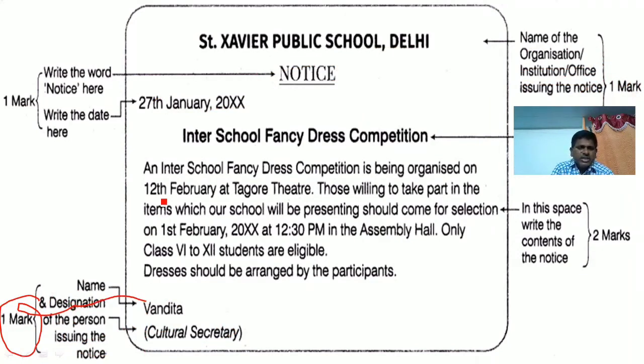Let us go and see here. This is with the 2 marks. What is this? In this space, write the contents of the notice. What you have to write? Content, matter, body of the notice. How many marks are allotted for the body of the notice? 2 marks. Those 2 marks depend on so many things like accuracy in English, no excess words, and it should be within 50 or 60 words like that only. So this will give all these things 2 marks.